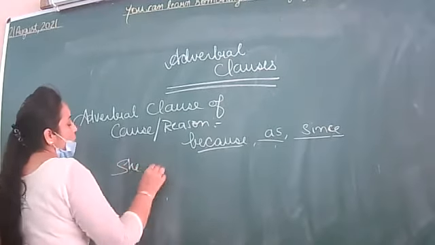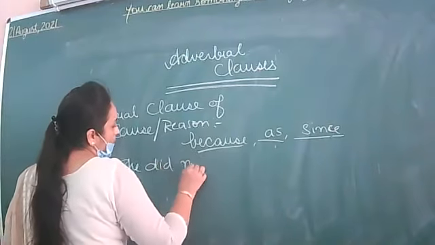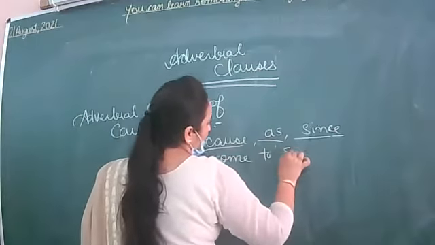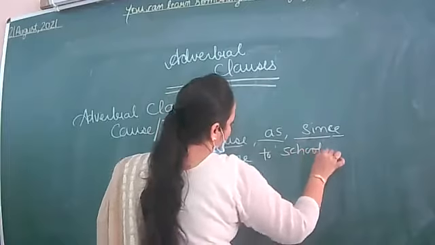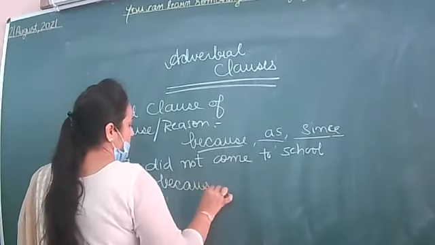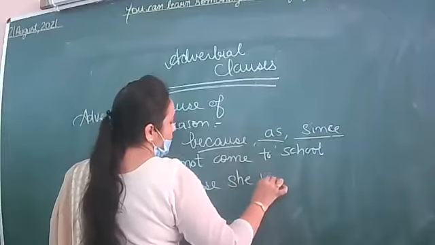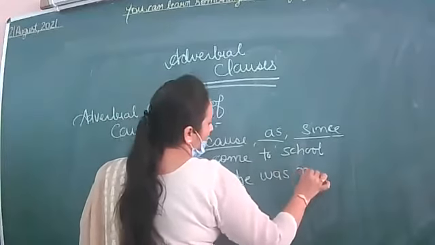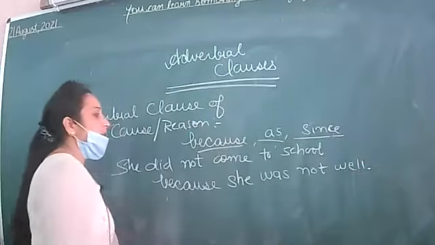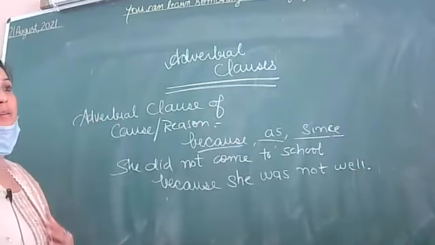She did not come to school because she was not well.